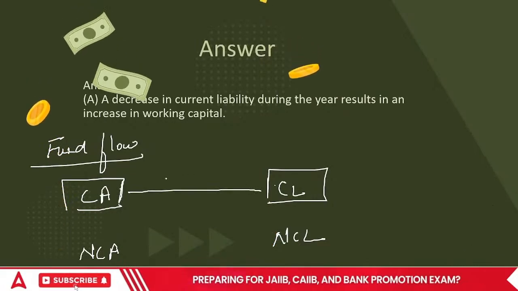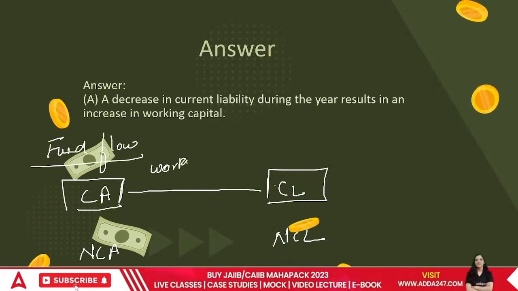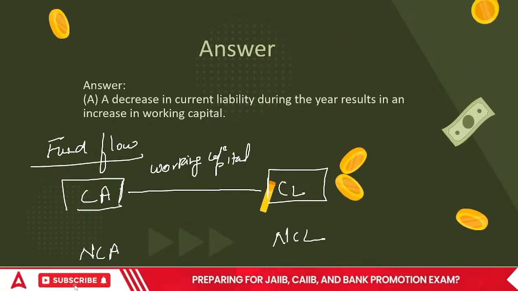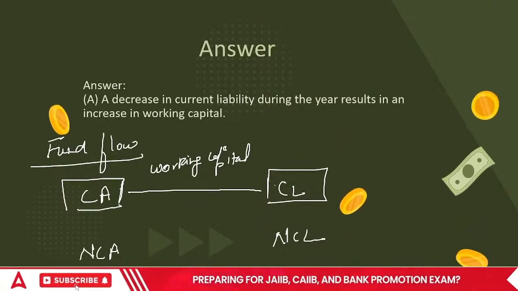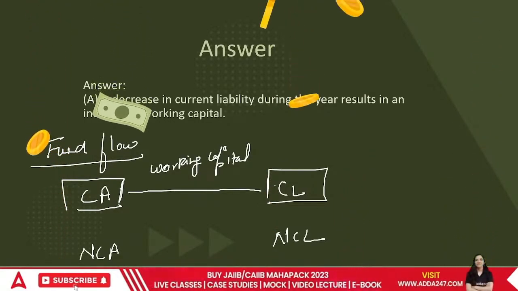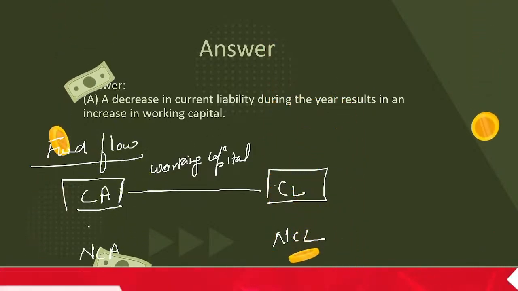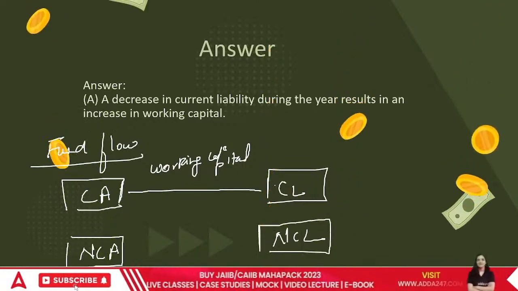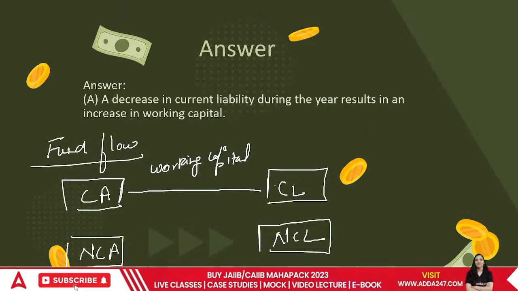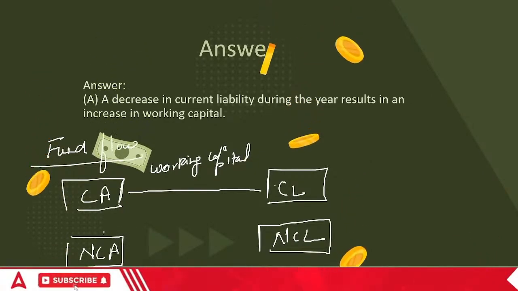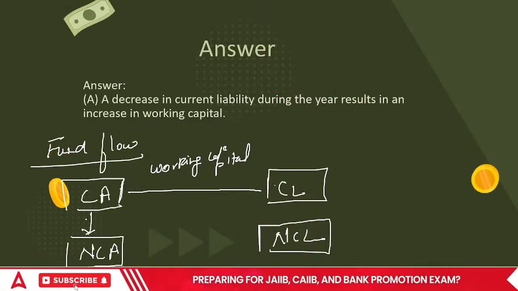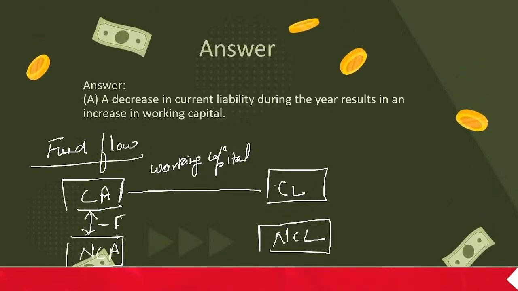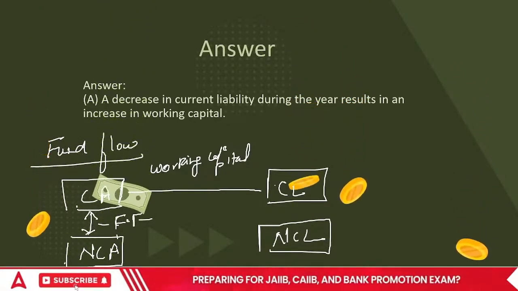When the transaction relates to this, it is working capital, everyone. The capital which is required by the firm for day-to-day operations of the organization is what is required. So this is CA and CL, and that is called working capital. Once we know about working capital, the assets which are used for more than 1 year are called non-current assets. When I purchase an asset and pay in cash, this is fund flow. One thing is current and one thing is non-current.